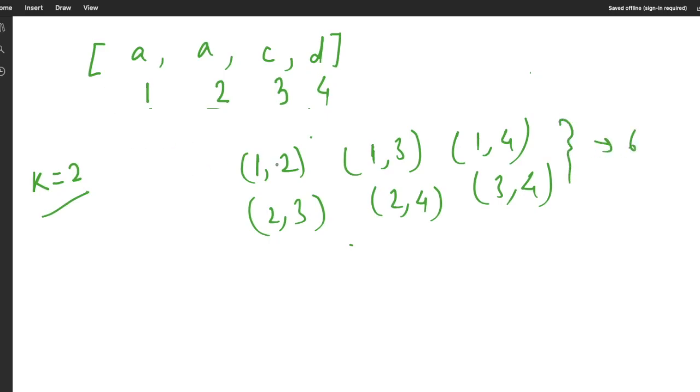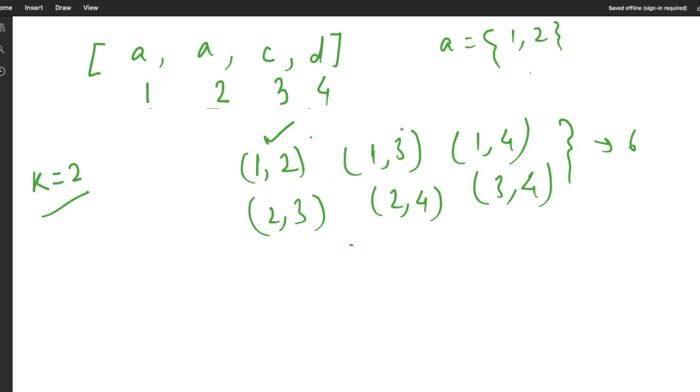Now, in this total combination, is there any combination where the index of A is present or not? Here the index of A is 1 and 2. The problem is saying that we have to find the probability that the index of A is present in a combination. So from each combination we check whether index 1 or 2 is present or not. Here 1 is present and 2 is also present, so this will be counted for the probability of A.